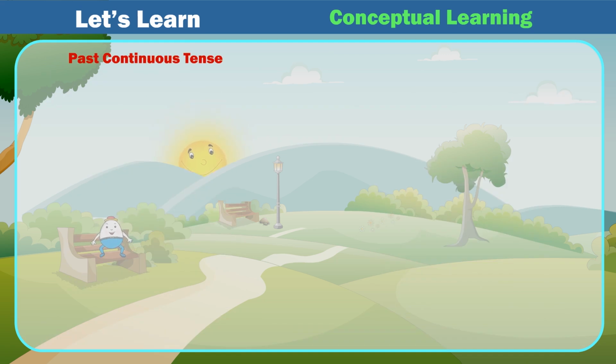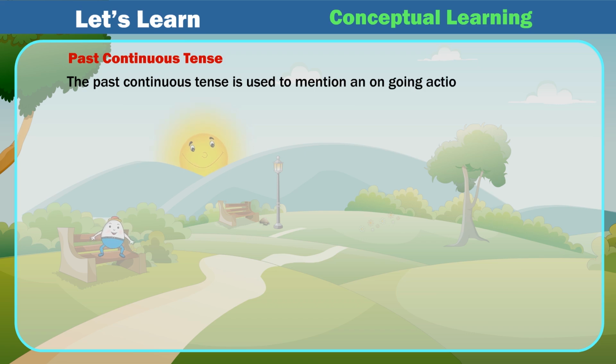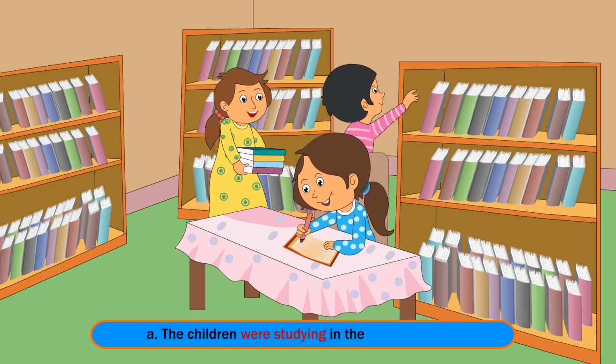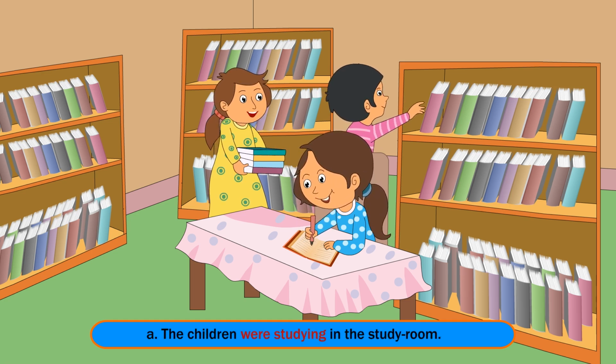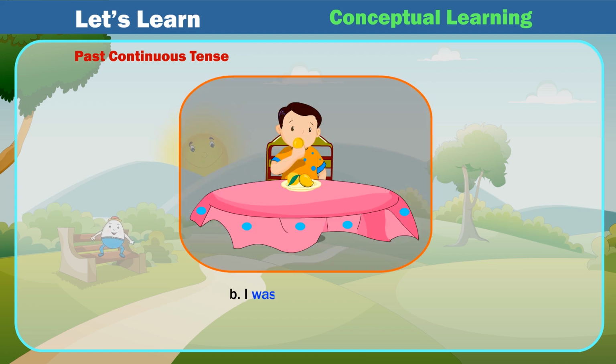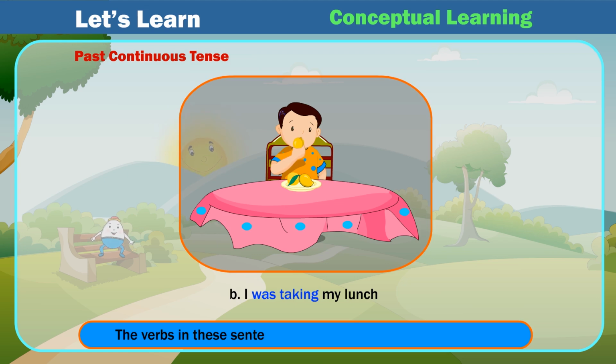Past continuous tense. The past continuous tense is used to mention an ongoing action in the past. Examples: A. The children were studying in the study room. B. I was taking my lunch. The verbs in these sentences are in the past continuous tense.